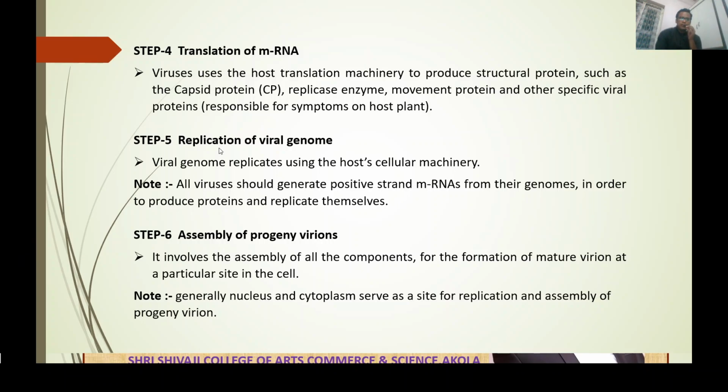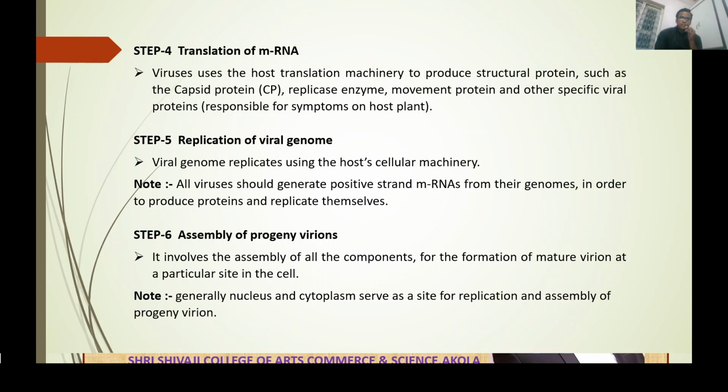Step number 5, replication of viral genome. After the translation, the viral genome replicates using the host cellular machinery. During the replication of viral genome, it uses the host cellular machinery. All plant viruses should generate positive strand mRNA from their genome in order to produce proteins and replicate themselves.